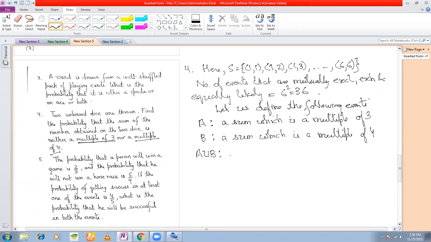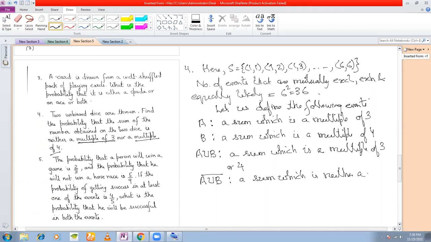And what is A union B? Can you tell me? Sir, a multiple of 3 and 4. Or, not and. Because we are talking about union, A union B is a sum which is a multiple of 3 or 4, right? And what is A union B complement? A sum which is neither a multiple of 3 nor a multiple of 4. Yes, sir.